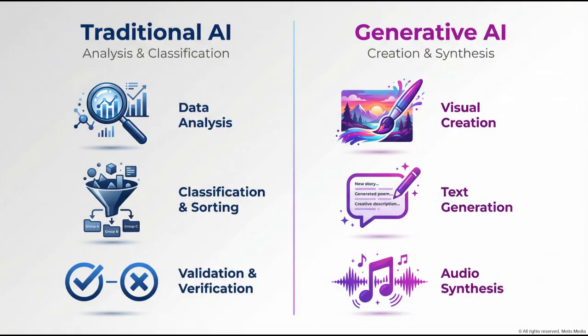This comparison chart illustrates the core difference between traditional and generative AI. Traditional AI excels at analysis and classification. It uses tools like magnifying glasses to examine data, funnels to sort and categorize information, and checkmarks to validate outcomes. Generative AI, by contrast, focuses on creation and synthesis. It wields paintbrushes to create landscapes, generates new text in speech bubbles, and produces music from waveforms. While traditional AI tells you what something is, generative AI creates what could be.